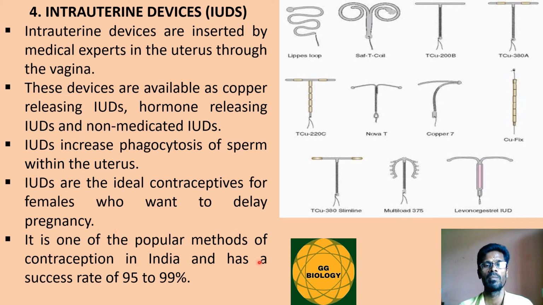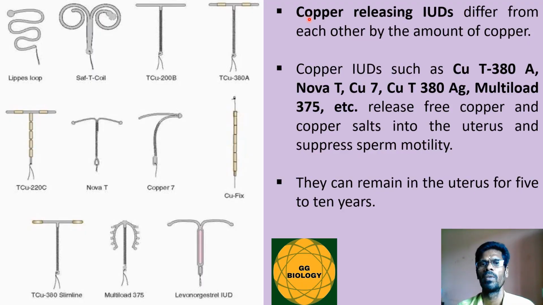It is one of the popular methods of contraception in India and has a success rate of about 95 to 99%. Copper releasing IUDs differ from each other by the amount of copper present in them, so they are classified as follows: copper T 380A, Nova T, copper 7, copper T 380AG, multi-load 375, etc. They release free copper and certain copper salts into the uterus, which suppress sperm motility.